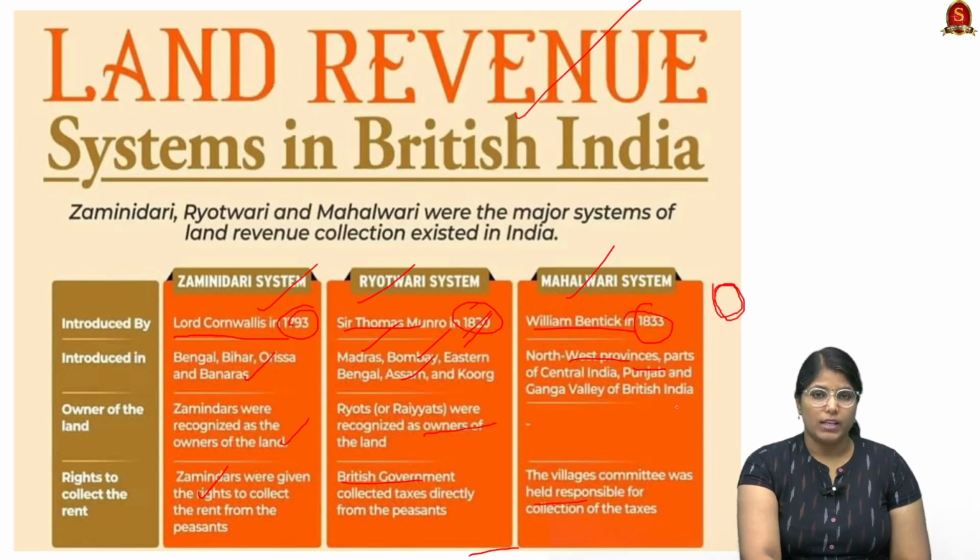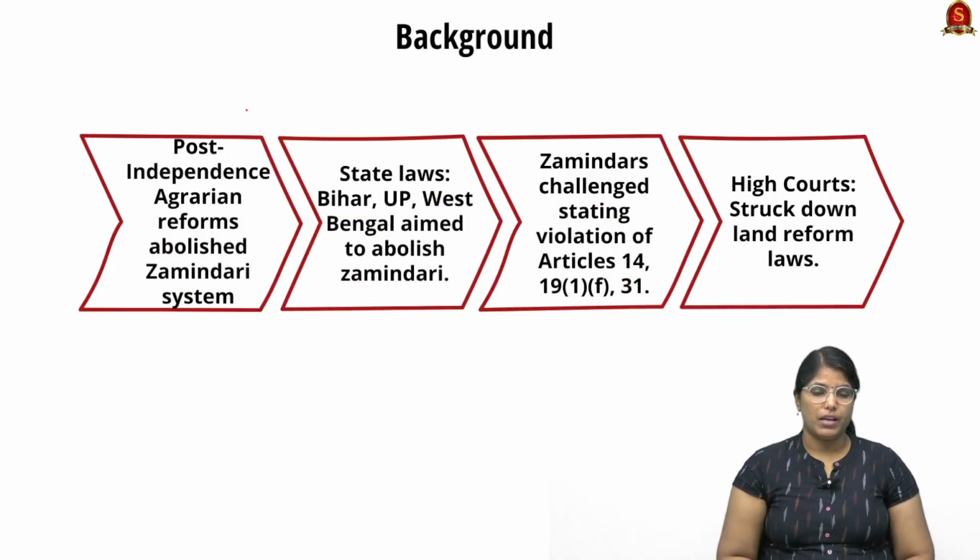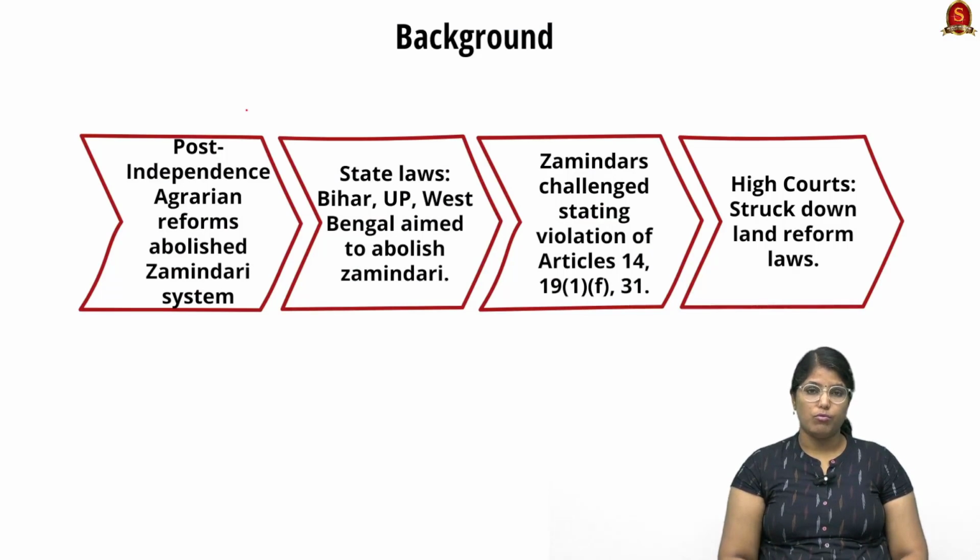Now talking about the case. After independence, we brought in a lot of agrarian reform. One of the agrarian reforms was abolishing the zamindari system, especially in Bihar, UP, and West Bengal, which aimed to abolish it. When this came up, the zamindars opposed it in the High Court.